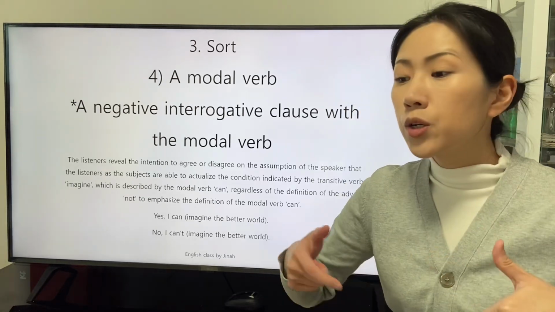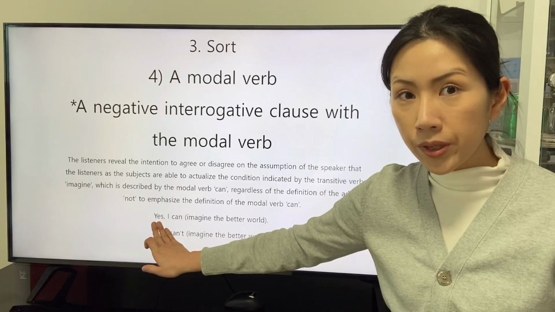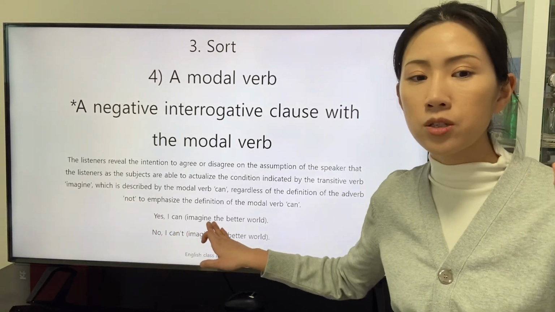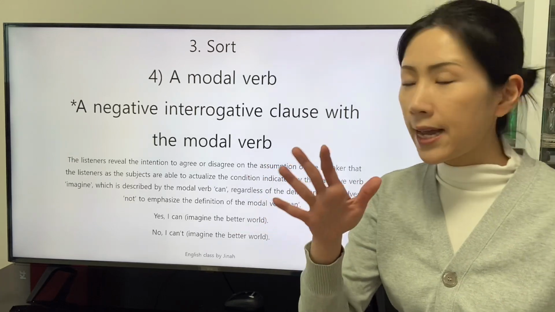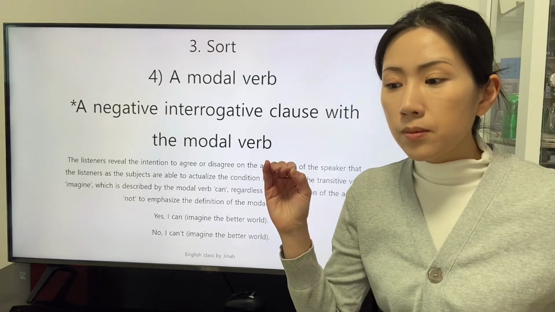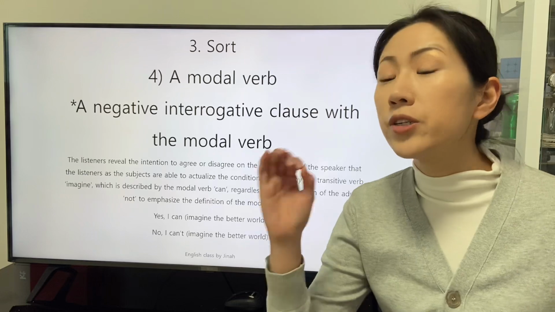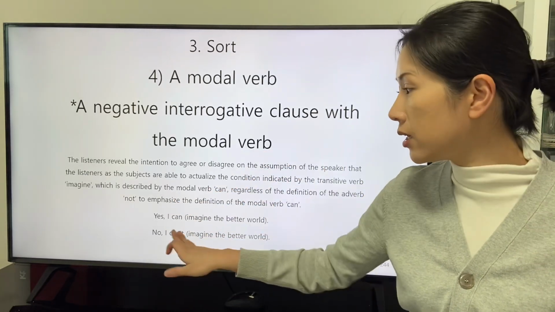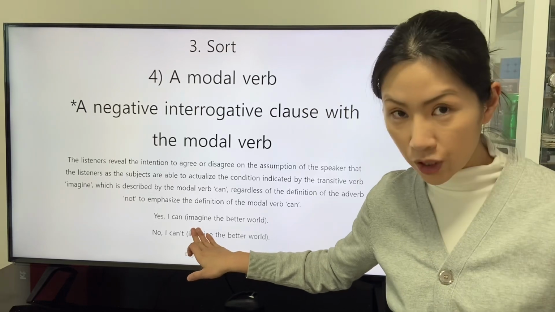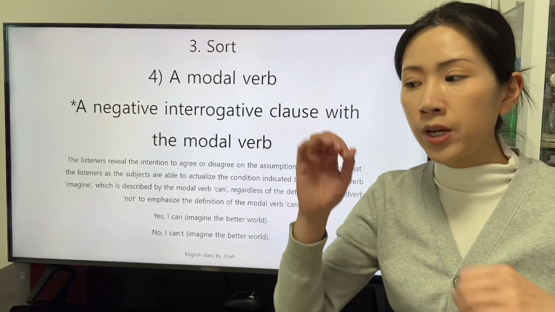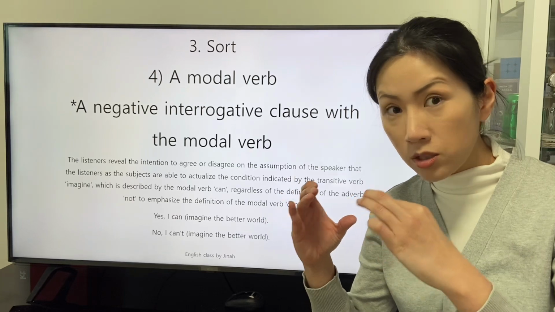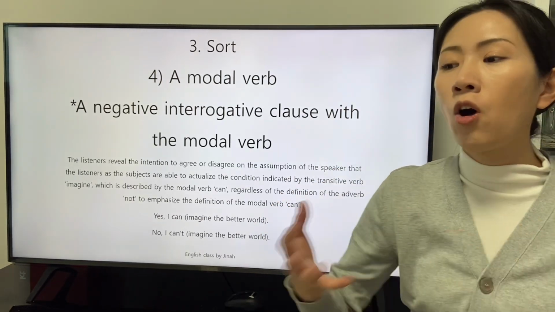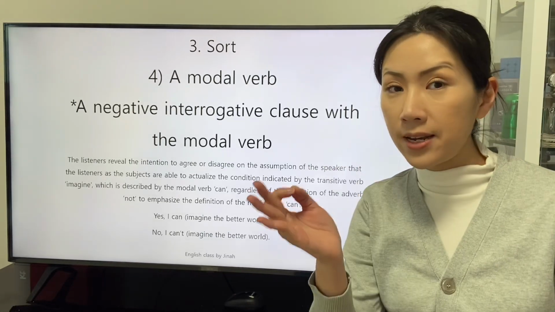The listeners who respond with yes mean that yes, I can imagine the better world. This means that the listeners assume to have the ability to actualize the condition indicated by the transitive verb imagine. The correlation between the assumption of the speaker and the assumption of the listeners are accorded as positive.